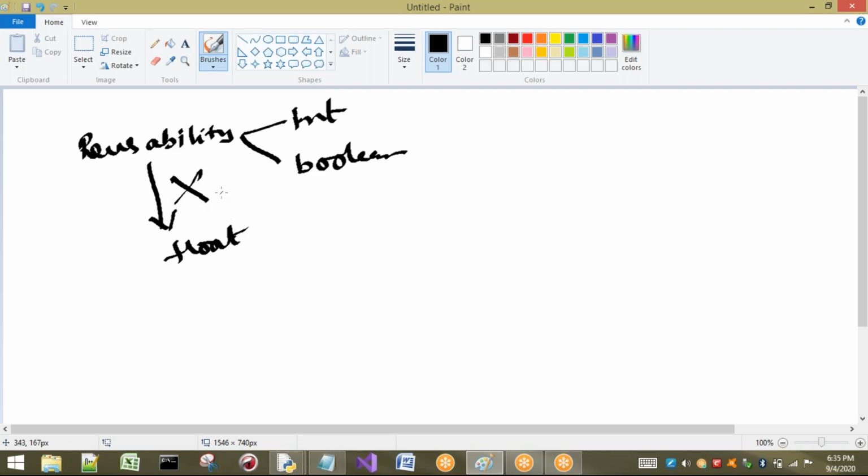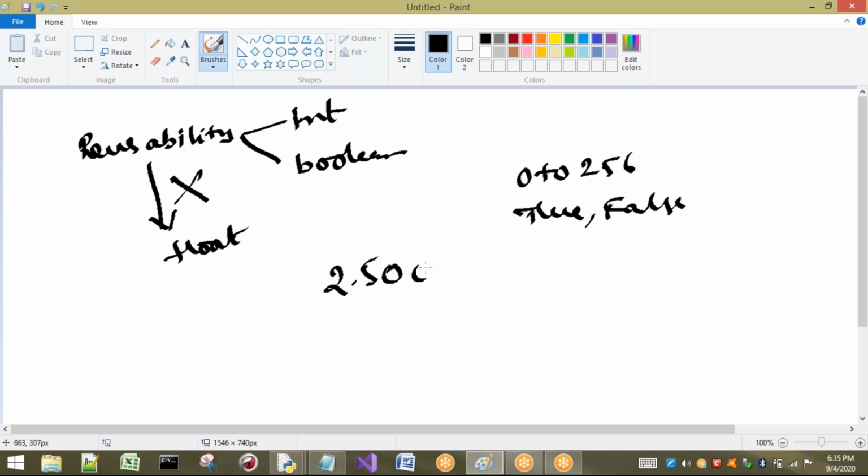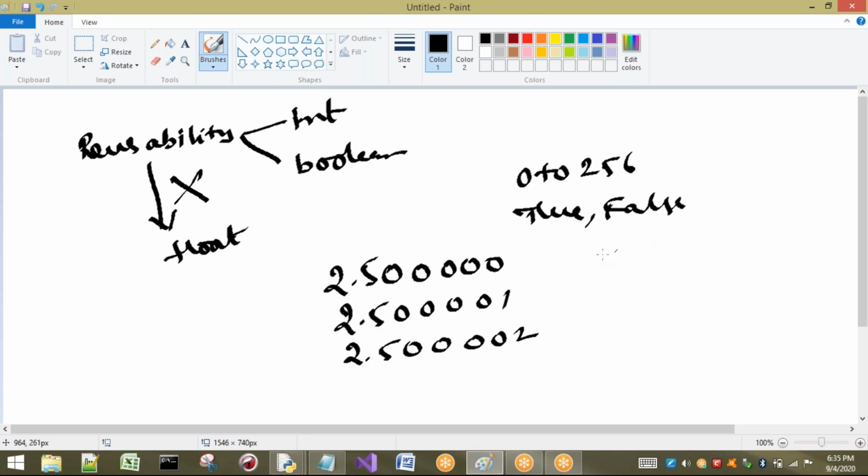Okay, so what is the reason here? The reason is, if you are going to consider integers, the objects are 0 to 256, no problem. But if you're going for boolean, there are only two values, true and false, we know that. But if I consider floating point numbers, for example, I will take a small number 2.5, otherwise 2.50000, for example. Can I take this value? Yes, I can take. Can I take this value? Yes, I can take.